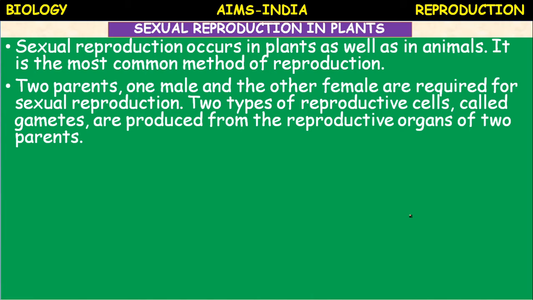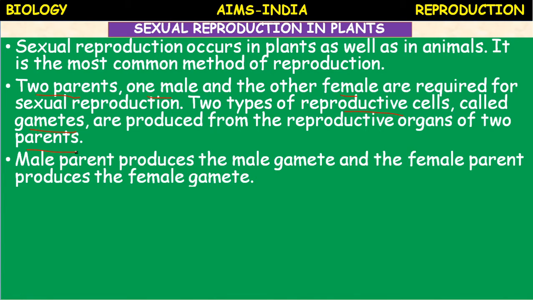So sexual reproduction refers to the process of development of new individuals through the formation and fusion of male and female gametes. Here two parents are involved, one male and the other female. Two types of reproductive cells called gametes are produced from the reproductive organs of the two parents.